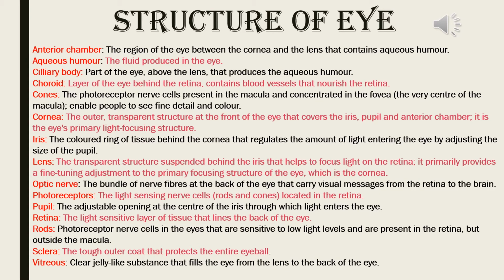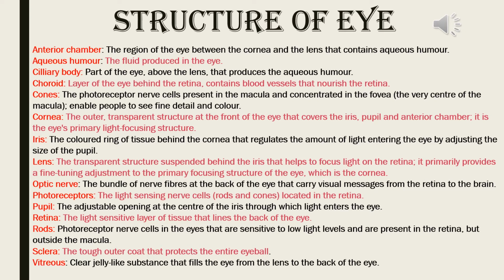Now, the most important portion of the eye, that is the structure of the eye. First one, anterior chamber. Whenever I read this, relate this to the structure that I have given. The region of the eye between the cornea and the lens that contains aqueous humor. Aqueous humor, the fluid produced in the eye. Ciliary body, part of the eye above the lens that produces the aqueous humor. Choroid, layer of the eye behind the retina, contains blood vessels that nourish the retina.